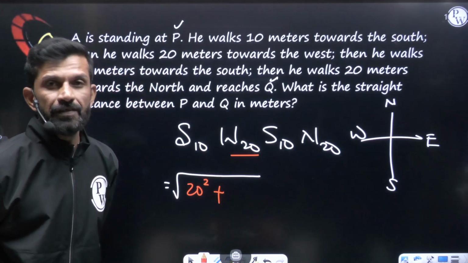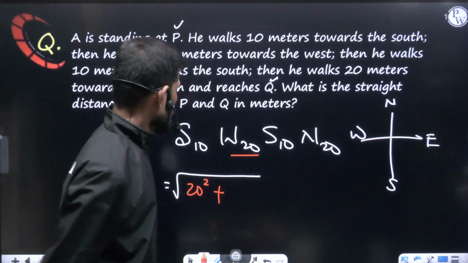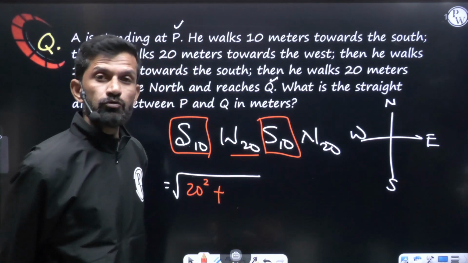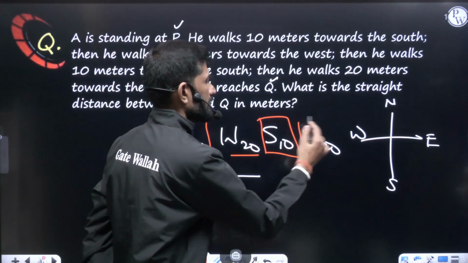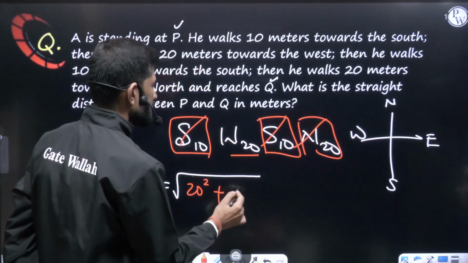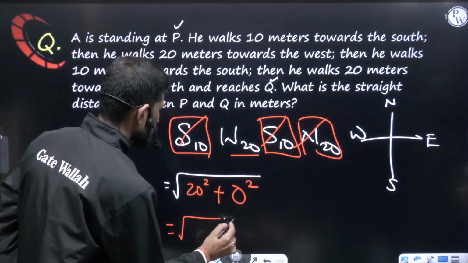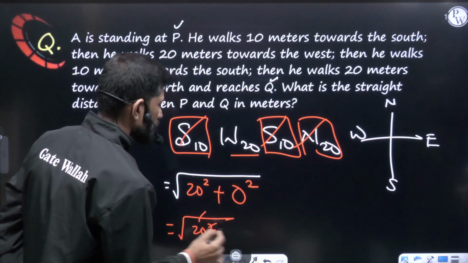In vertical, if we talk about it, it is north and south. So south 10 plus south 10. So total it becomes south 20 and here north 20. So it gets cancelled. So it is 0 in the vertical part, that is 0 square. So it will come root over 20 square. Square root gets cancelled.